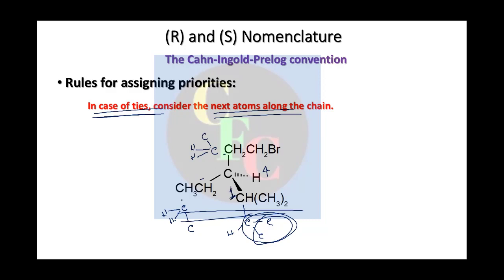Now what about them? These 2 again are tied because you see there is 1 carbon and 2 hydrogens, 1 carbon and 2 hydrogens. Then you have to look for the next one. See, the chain stops here for this one, but here you have another bromine, right? So this will be 2 and this will be 3. So like this, following these simple rules, you can assign priorities to any groups.